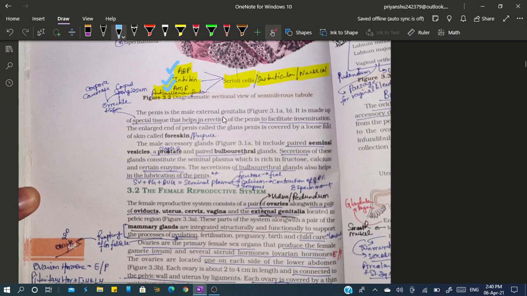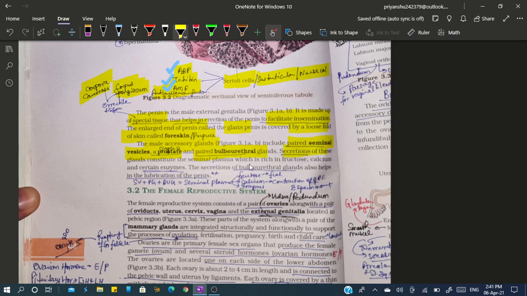Now the external genitalia is basically made up of a special type of tissue. This tissue is basically corpora cavernosa and corpus spongiosum. It will facilitate insemination. Now this is a most important point, and the enlarged end of this structure is called glans, which is covered by loose fold of skin called foreskin or prepuce. And the male accessory glands include a pair of seminal vesicles, an unpaired prostate gland, and a paired bulbourethral gland.